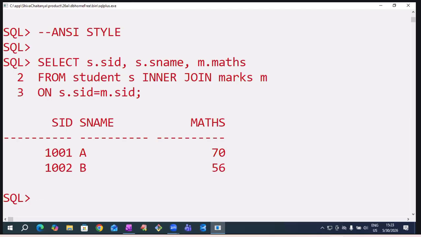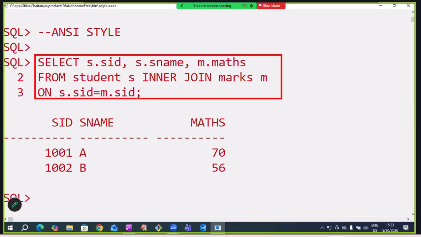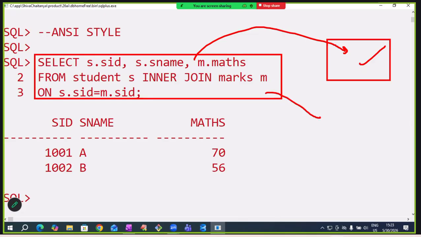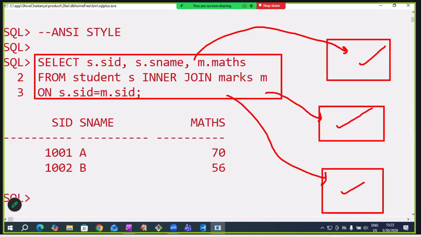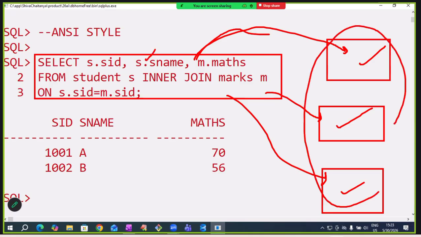Same output I'm getting. Observe, sir. This is ANSI style. Same query copied in SQL Server, it works. Same query in DB2, it works. Same query in MySQL, it works. Because this is ANSI style. ANSI style means portable. In any RDBMS you can run. If you know ANSI style join queries in Oracle, then you know joins in other RDBMS software also. There you have no need to put in efforts.